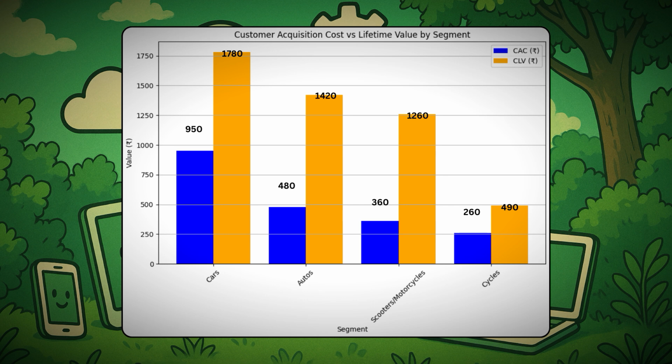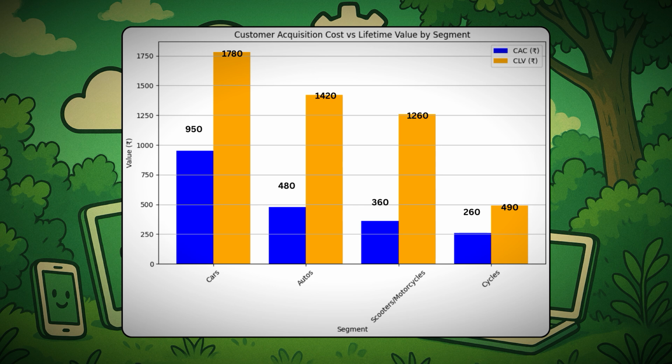Next, moving on, there's a great marketing term called CAC, customer acquisition cost, that we used here. It shows how many rupees we spend to acquire a customer. In the car segment, the customer acquisition cost is 950 rupees, while the average customer lifetime value is 1780 rupees. In the auto segment, the customer acquisition cost is 480 rupees and the average lifetime value is 1420 rupees. In the two-wheeler segment, the customer acquisition cost is 360 rupees and the average customer lifetime value is 1260 rupees.